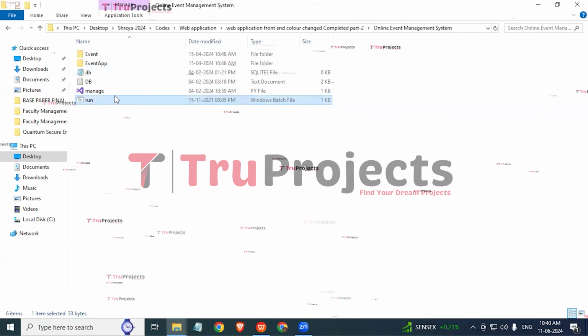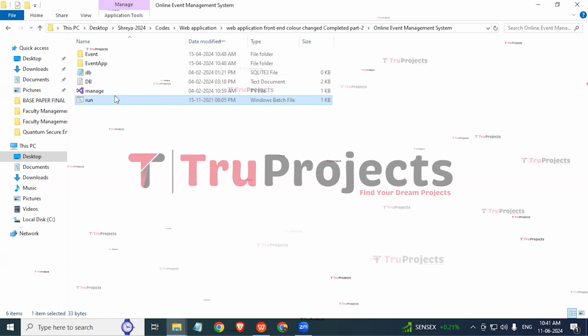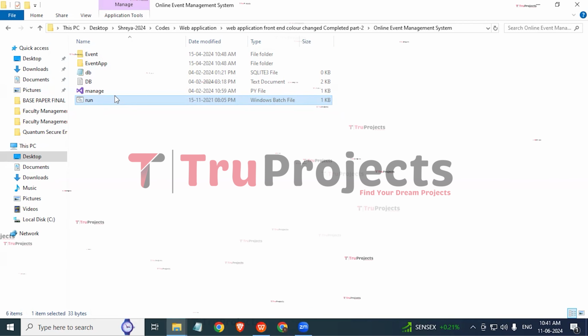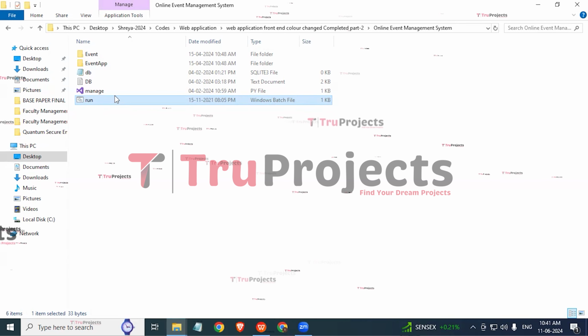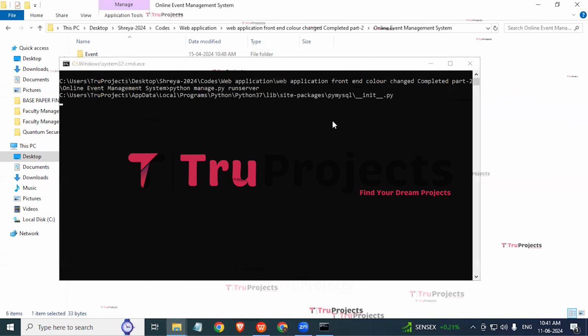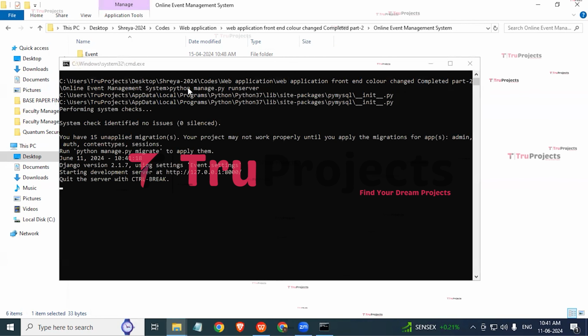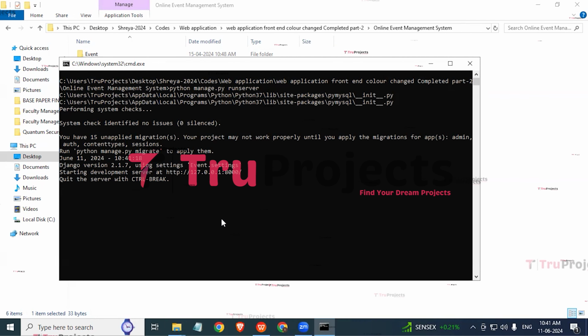And here we have the run.bat file. Instead of executing the program through the command line interface, we have created a Windows bat file to execute the project. This file provides an alternative way to execute the project. We have to double click on it to compile the manage.py file and execute the project. So double click on this run.bat file. Here we can observe that manage.py has been compiled. After running, the Django framework will host the application locally at the local host and port.